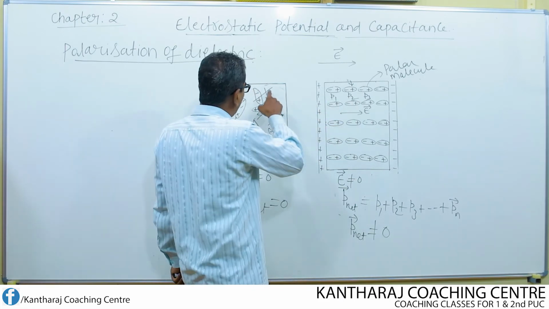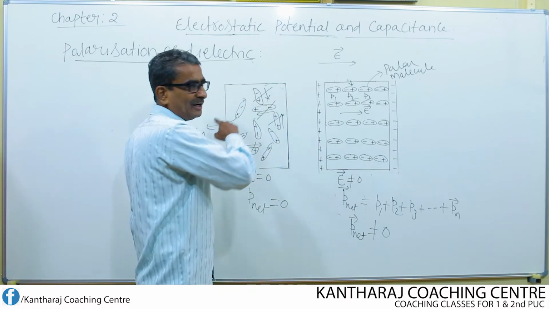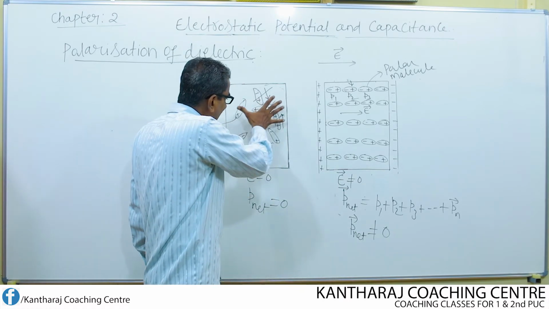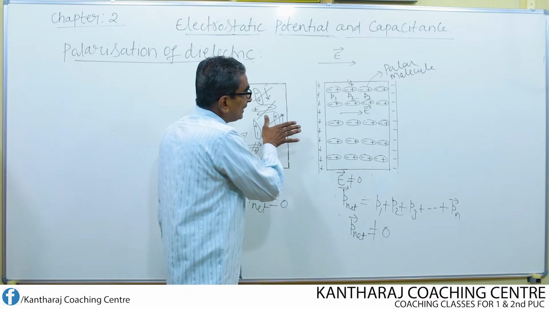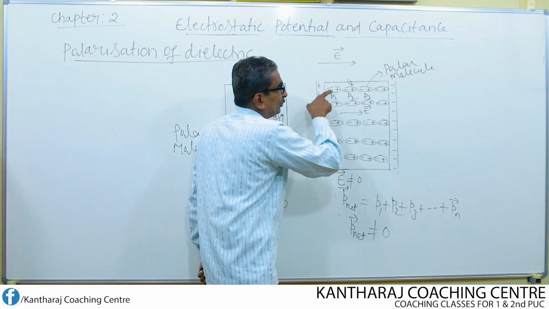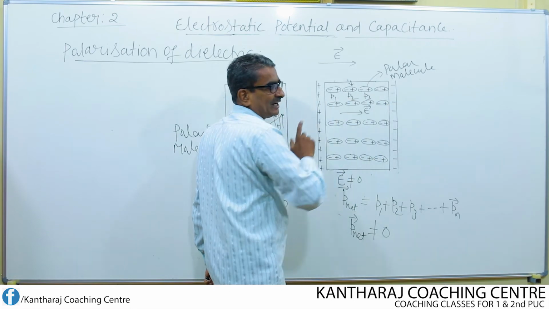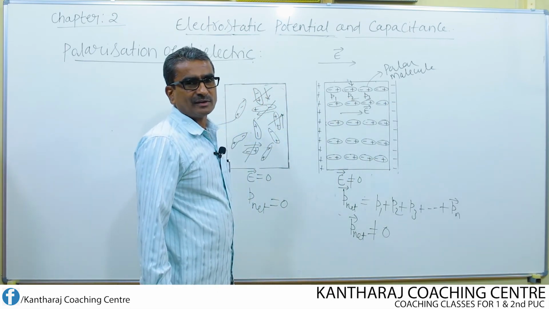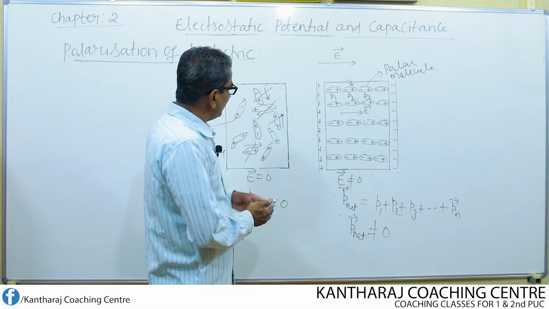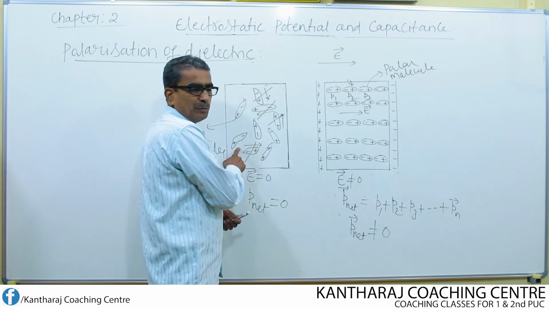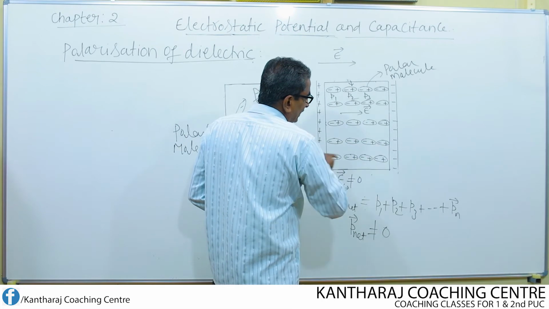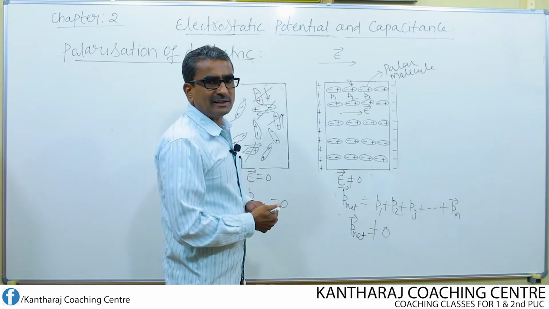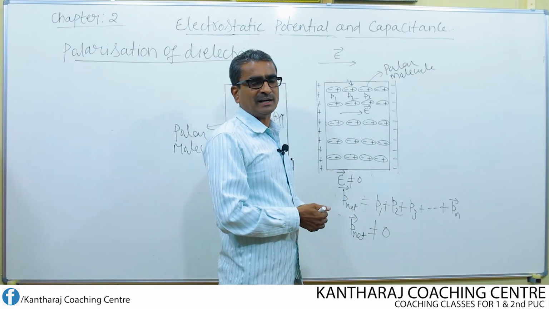All these polar molecules, which are randomly arranged when no electric field is applied, now get arranged uniformly in the direction of electric field. As soon as we apply the field, each one of the polar molecules arranges itself in the direction of the electric field. How do they arrange themselves? Just because of applying the electric field.